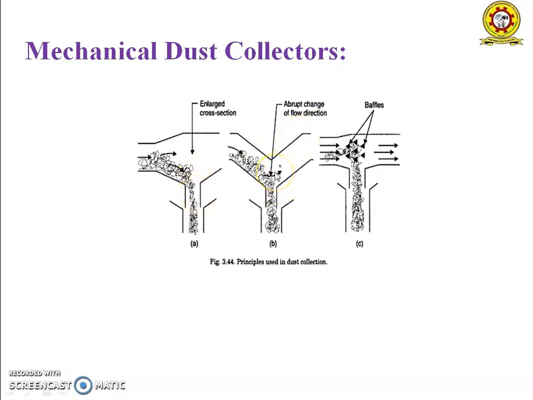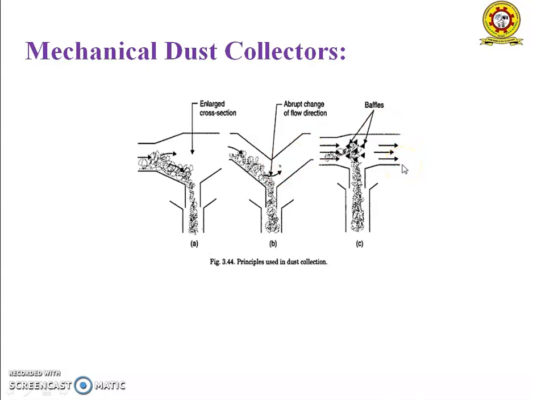And the second basic principle represents that when a gas makes a sharp change in flow direction, the heavier particles tend to keep going in the original direction and they settle down easily. So these heavier particles settle down and the lighter particles will move in the upward direction.